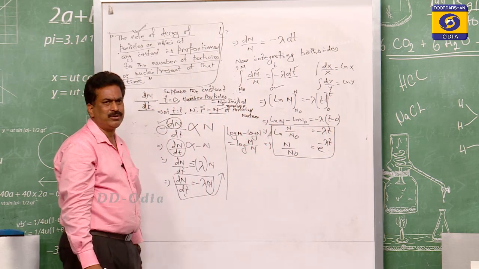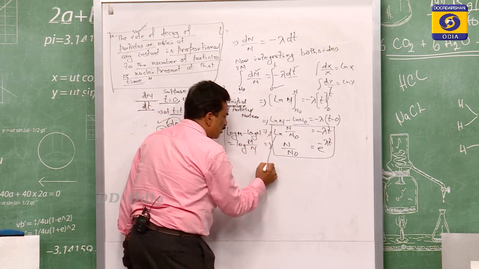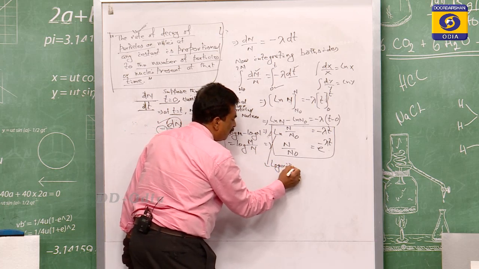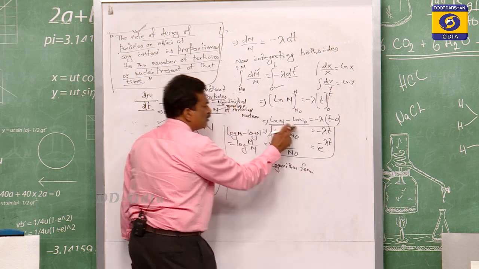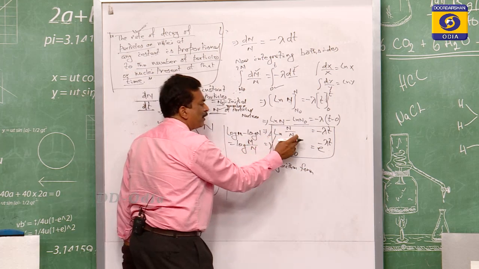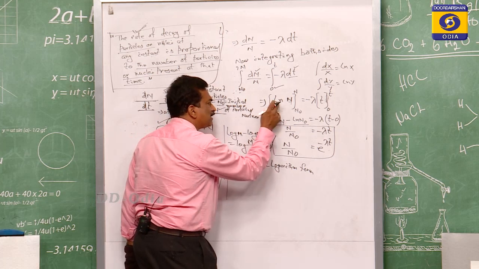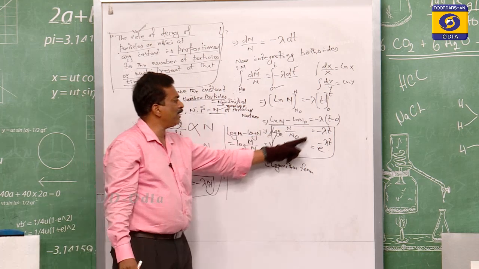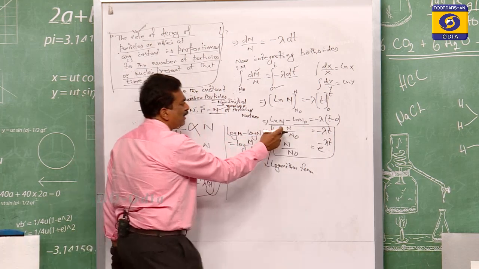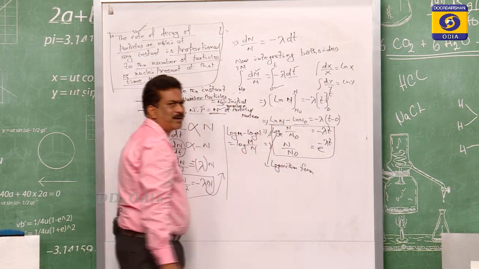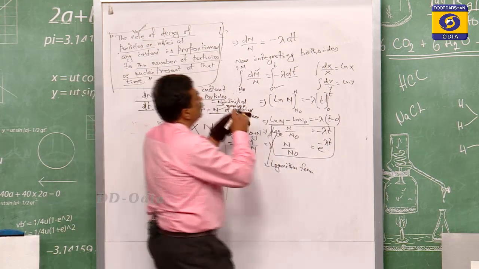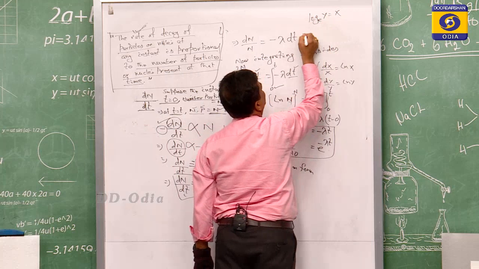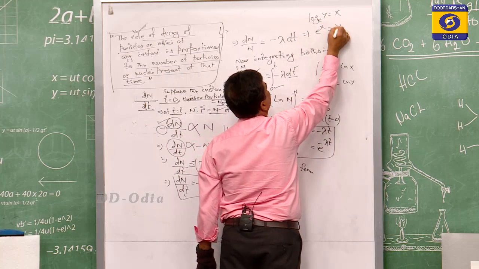N by n0 is equal to e to the power of minus lambda t, because this is the logarithm form. This is the logarithm form: ln of n by n0, or you can also write, as I said, ln means log of base e of n by n0 is equal to minus lambda t, and then only n by n0 is equal to e to the power of minus lambda t. The confusion will come, sir, how does it become that one? Logarithm with base e of y is equal to x, then e to the power of x is equal to y.